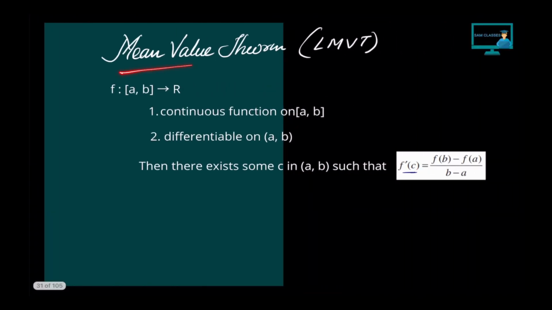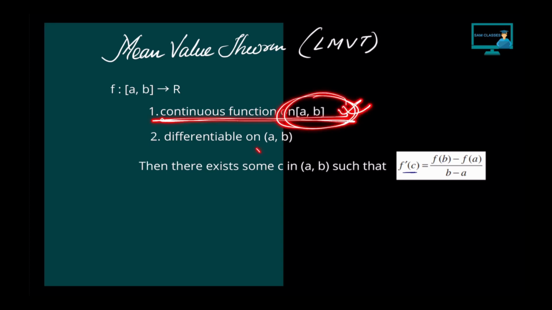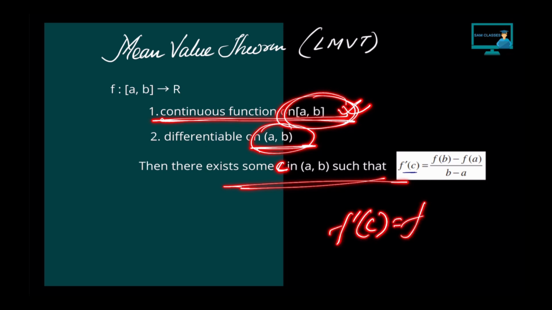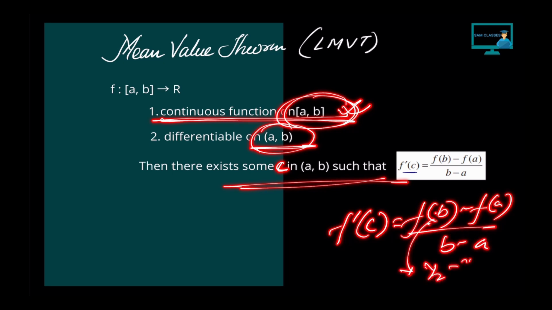Coming to the last, Lagrange's mean value theorem. Now, mean value theorem is basically nothing but the slope. They're talking about the slope in general. So, two conditions here also. First, if it is continuous in closed interval a to b, differentiable in open interval a to b, then there exists a value c such that f dash c is equal to what? f of b minus f of a by b minus a. Now, if you'll see, this is nothing but y2 minus y1 by x2 minus x1. You remember the formula for slope, correct?